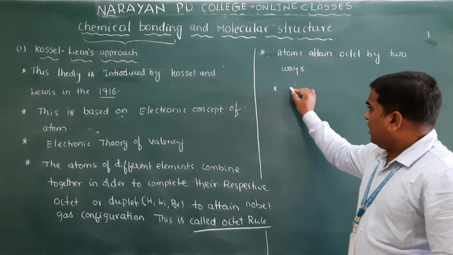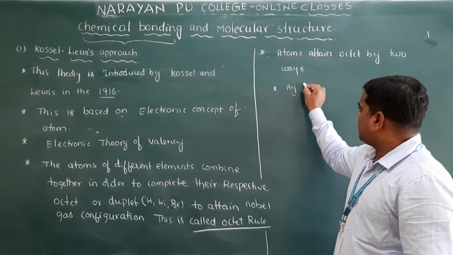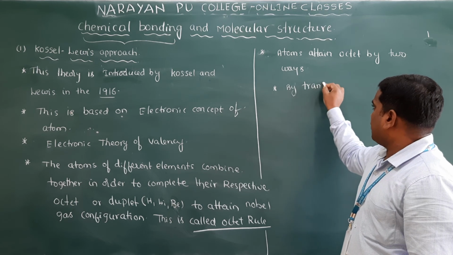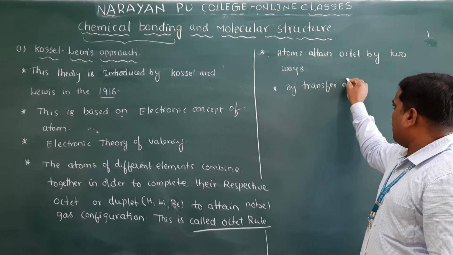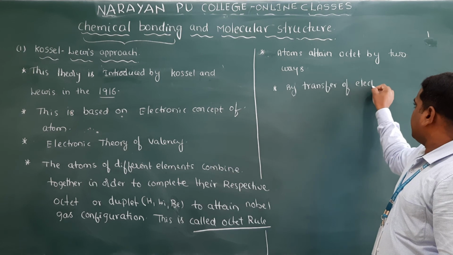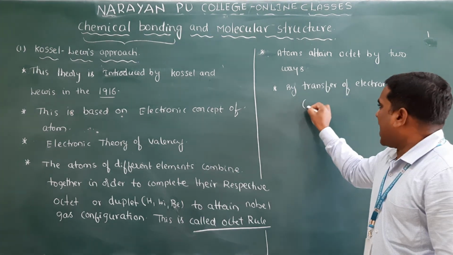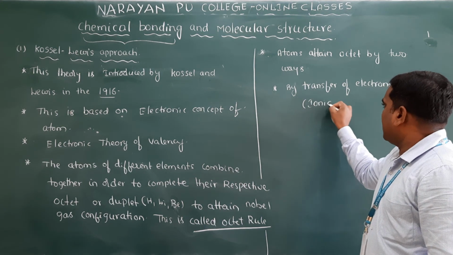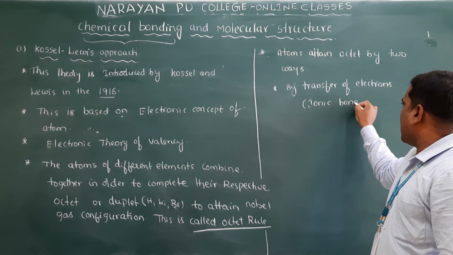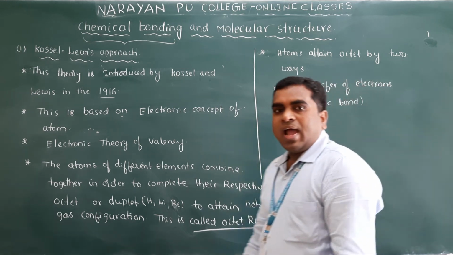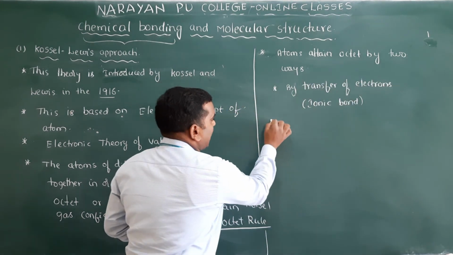First of all, by transfer of electrons, you will get the ionic bond. We will discuss the ionic bond completely later. And the next one is by sharing of electrons.